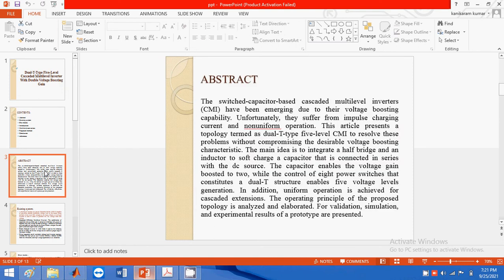What is the role of the present paper? The role of the proposed paper is to improve the impulse charging current, and also to provide continuous power supply. That means non-uniform operation is performed in this project. With the help of the proposed method, we reduce the current ripples and voltage spikes that appeared in the conventional methods. In this project we discuss the conventional projects, that means the existing methods.